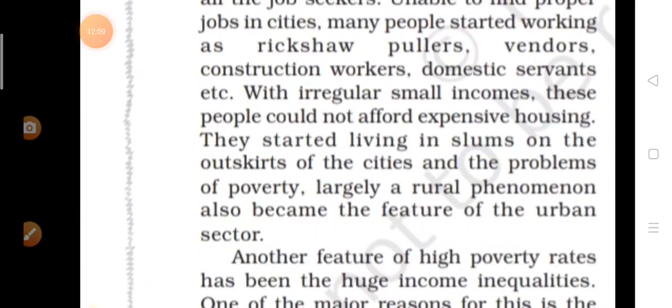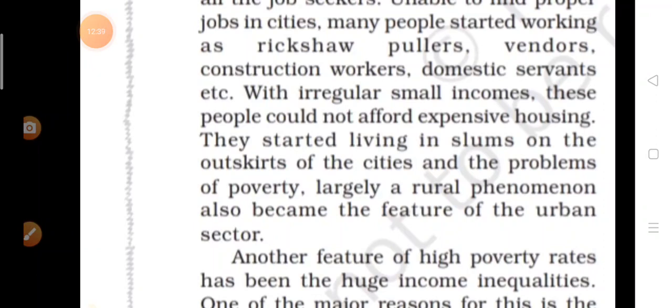Right? So houses are very dirty, and they are damaged also. Living conditions are extremely bad in slum areas. So they started jhuggi jhopri, you can say. Okay, they started preparing slums on the outskirts of the cities. And now the problem which was spreading only in rural areas of India has now become a phenomenon of cities also.